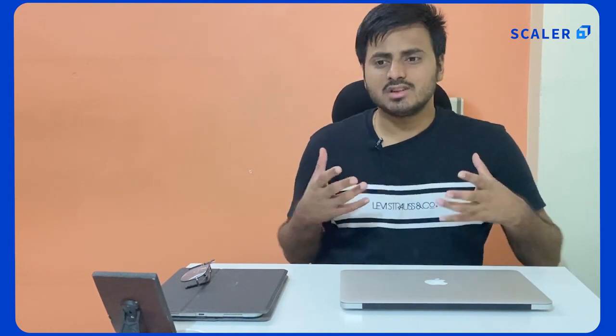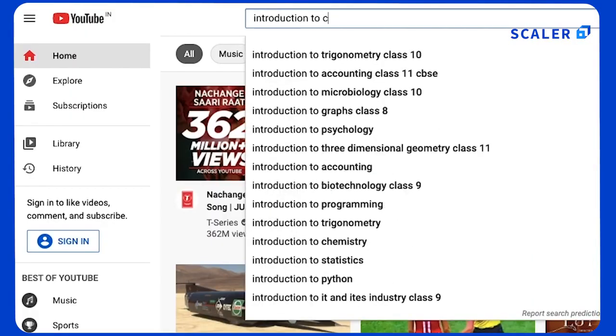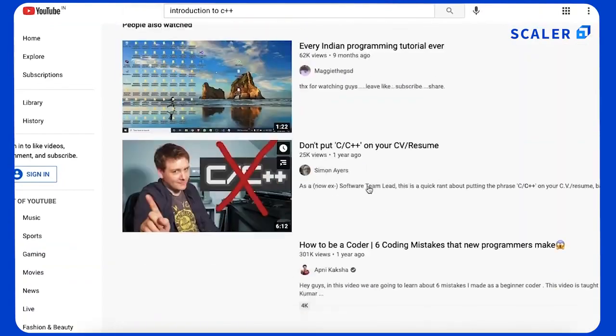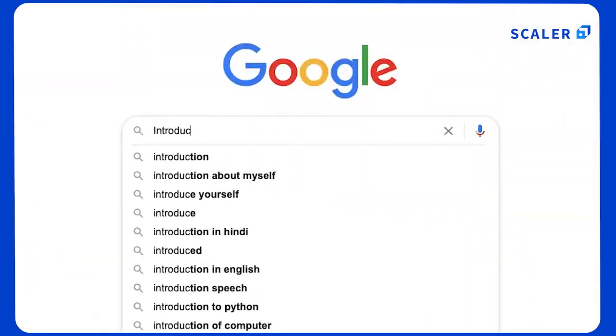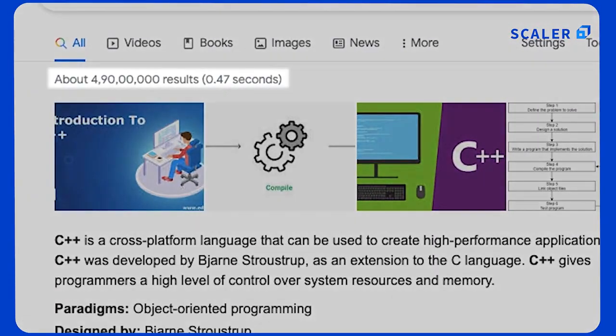Now that you know how we are going to cover the content, all of that is fine, but why should you watch our videos? Go to YouTube, search Introduction to C++, you'll get tons of videos. Go to Google, search Introduction to C++, you'll get tons of resources. Then why us? Because we follow a very simple rule, guys. We teach the way we want to be taught, and the way we want to be taught has to be one of the most simplified ways of all time. That means this entire course will be one of the most simplified courses. That is a promise from our side.